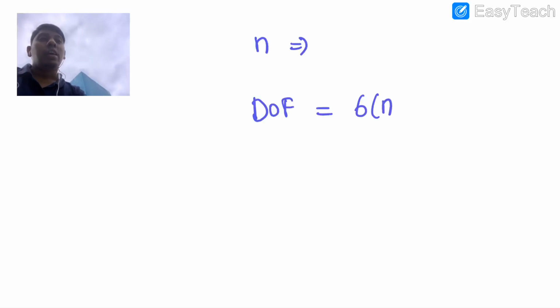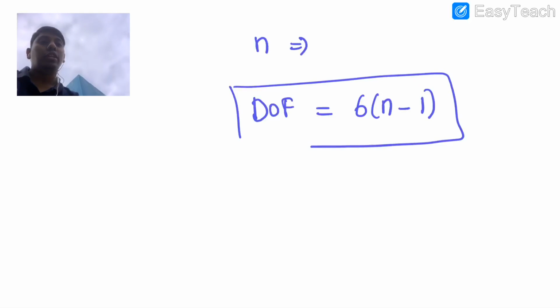We'll go forward. So we have n bodies, where n is any number. What would be the degree of freedom in mechanics? It would be 6 into n, and in that there are a number of grounds. I assume the number of grounds is always 1, because even if you have several parts which are grounded, these are all considered as a single part. So the ground has 0 degrees of freedom. This is the total number of degrees of freedom if the n parts or n bodies are freely in space. So it's free space.